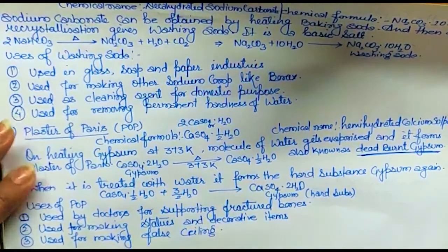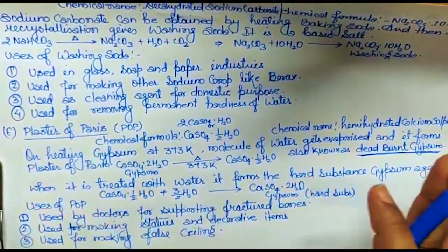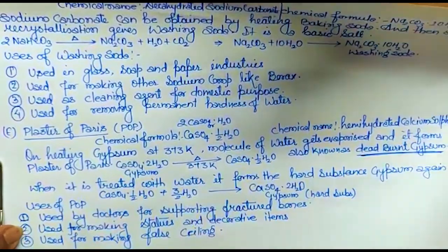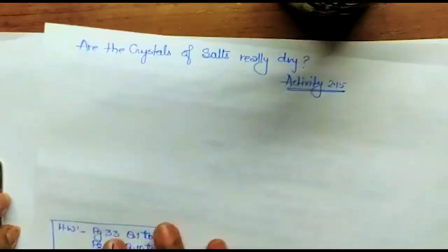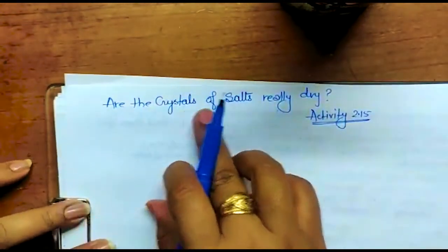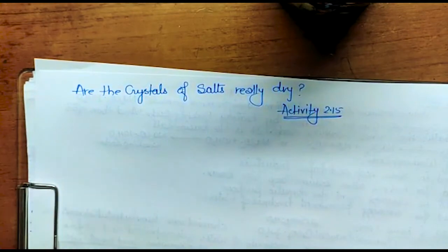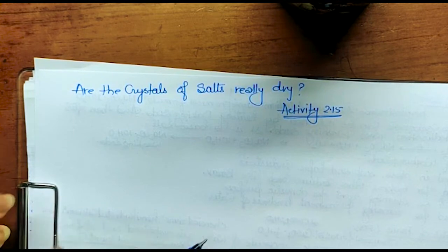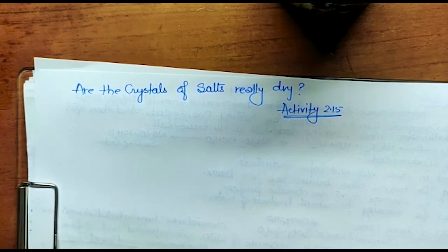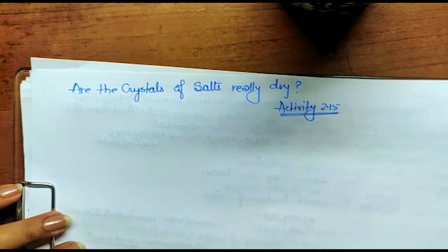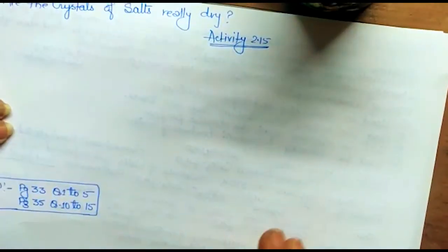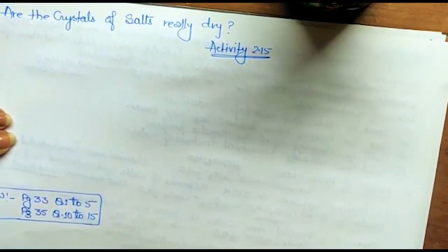Okay, so here all that salts are finished. Now one thing I want to say, that is the last thing. Are the crystals of salts really dry? This is the topic of your chapter. क्या सारे के सारे salt के crystal जो होते हैं वो dry होते हैं? No. If they were dry, they won't show any color. Got it? उनके पास कोई color नहीं होगा. But if they are showing some color, yes, obviously it is having some water molecule. Water of crystallization सब उसे कहते हैं. What do we say? Water of crystallization.